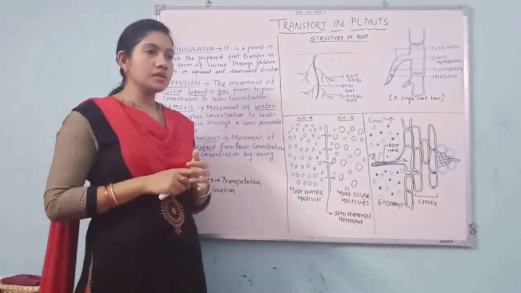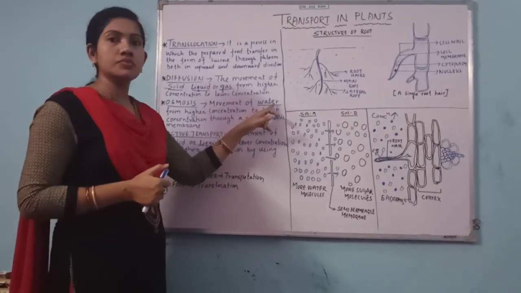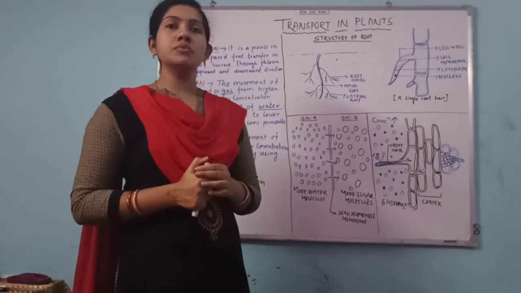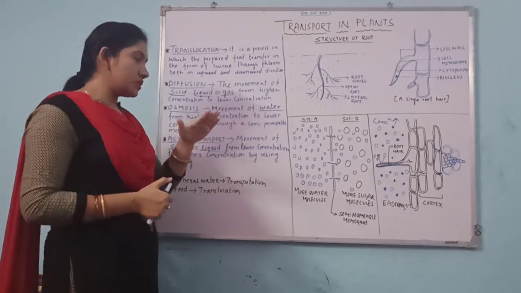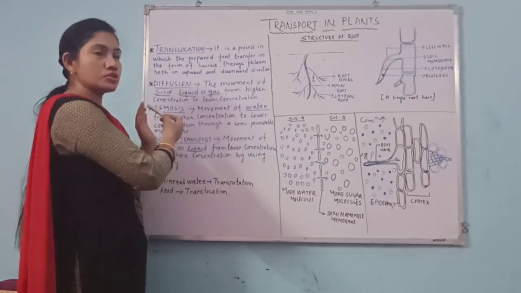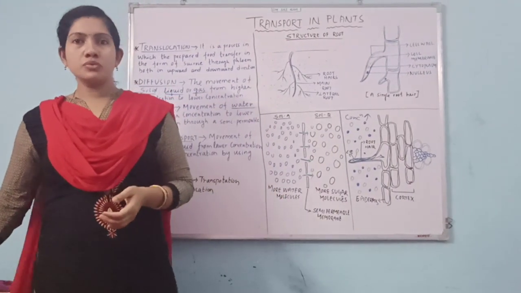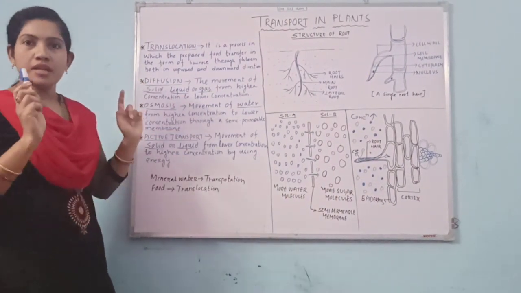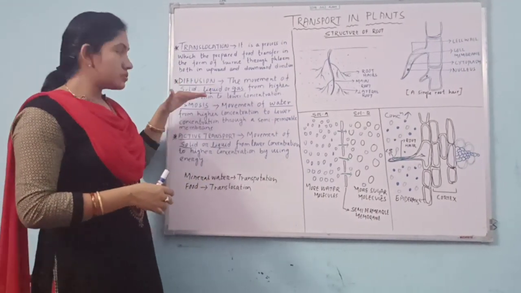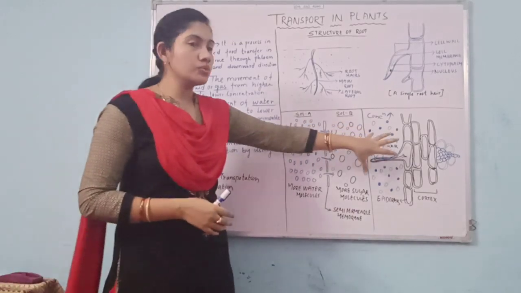So whenever we are talking about the movement of water, then we can use the term osmosis, because osmosis is only for water. And whenever we are talking about the movement of mineral salt, then we can use the term diffusion, or else we can use the term active transport, because active transport is also for solid or liquid, and diffusion is also for solid, liquid or gas. Okay, so do not get confused. First you understand these three terms. It is very important. Be attentive. If not understood, again see the video. Diffusion, osmosis and active transport.